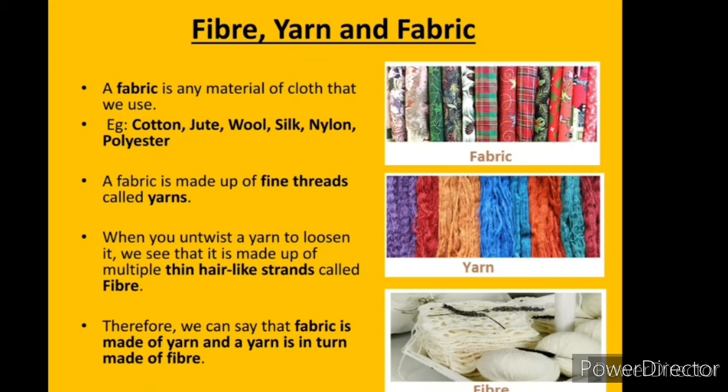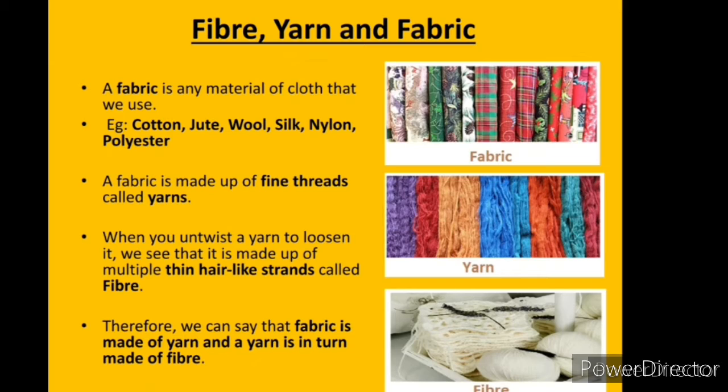Fiber, yarn and fabric. What is fabric? A fabric is any material of a cloth that we use. For example, cotton, jute, wool, silk, nylon, polyester. These are fabrics. A fabric is made up of fine threads called yarns. When you untwist a yarn to loosen it, we see that it is made up of multiple thin hair-like strands called fiber.